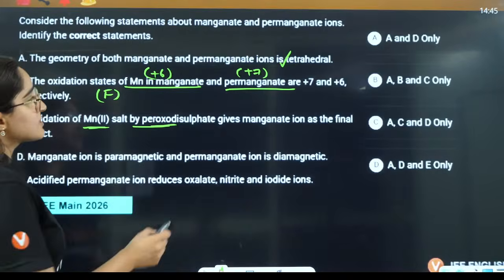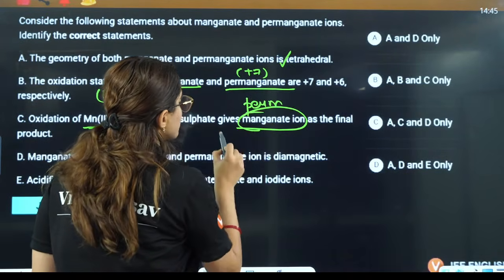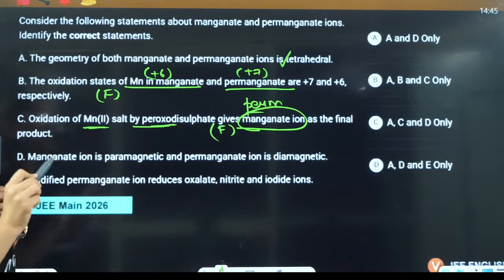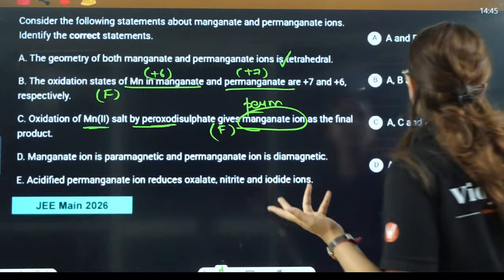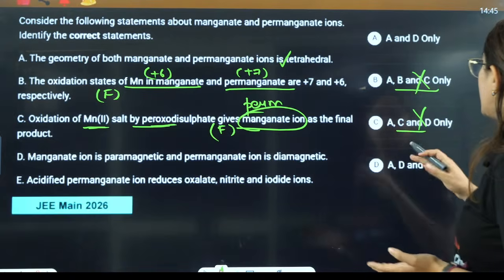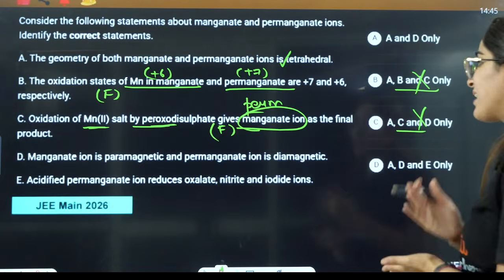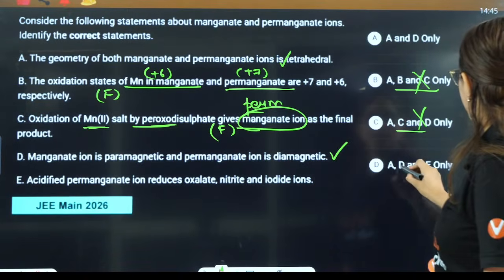They are saying it gives manganate ion, but it gives permanganate ion, so this is also false. So only A till now is correct. B and C should not be there. D and E we will have to see. Manganate ion is paramagnetic, permanganate is diamagnetic. That is correct, so D has to be there for sure.